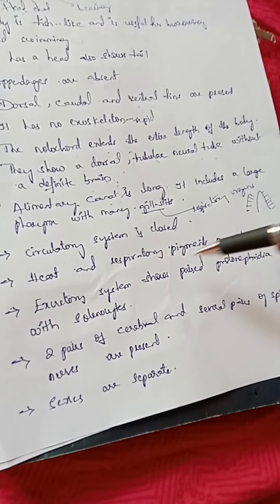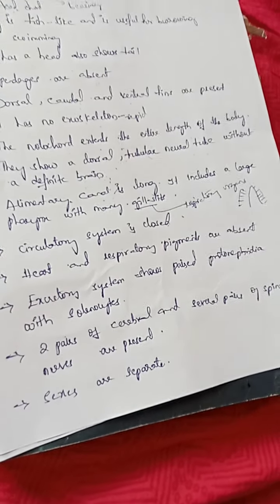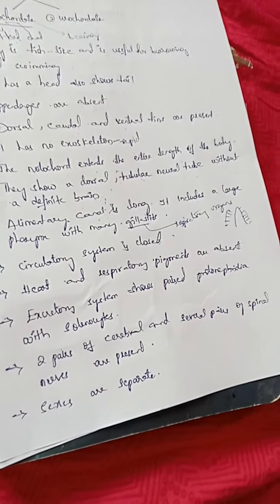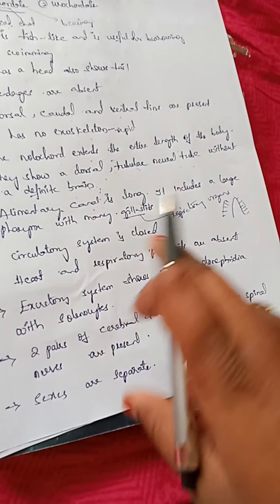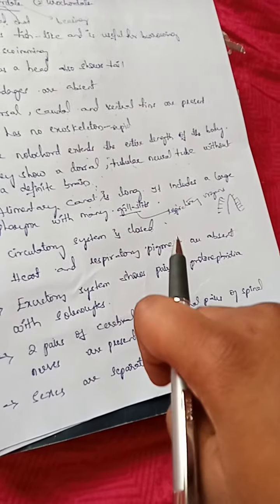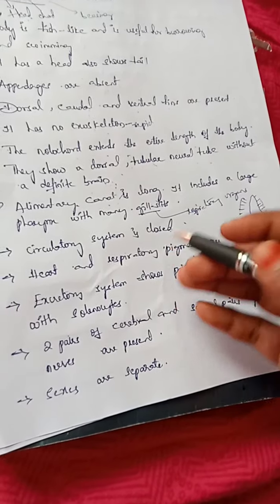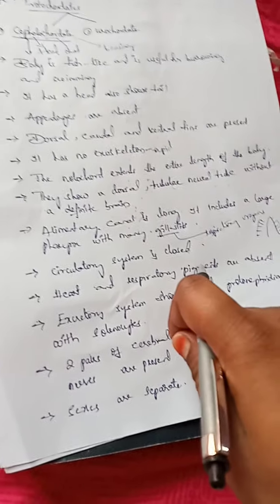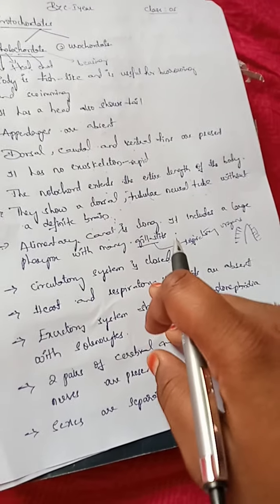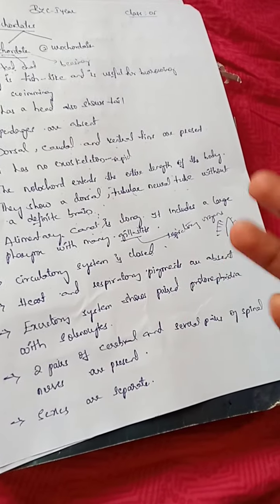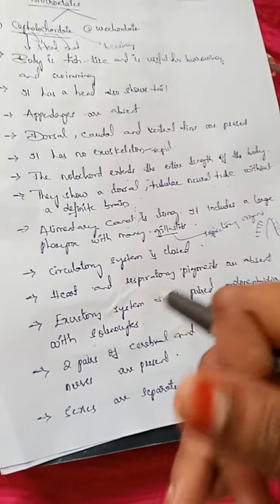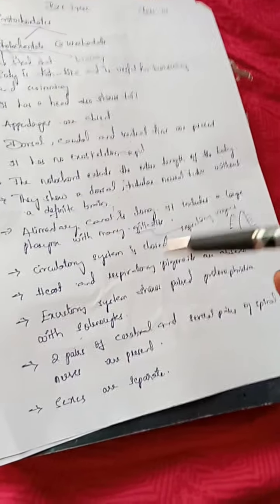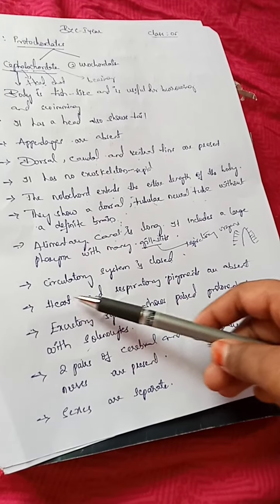What are the respiratory pigments, girls? Respiratory pigments are substances involved in the physiological transport of O2 or electrons. Here we can say hemoglobin or hemocyanin. These pigments help in the physiological transport of O2 or electrons. But here they are not present due to no definite heart.